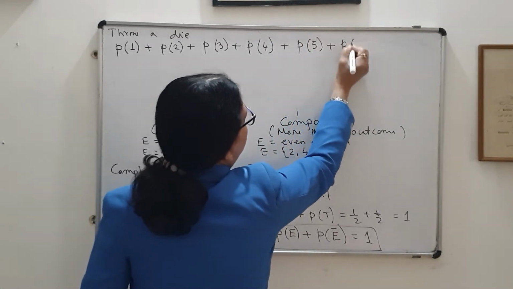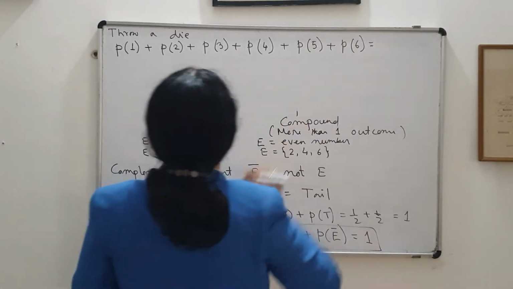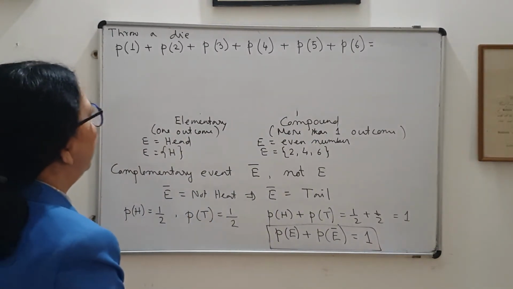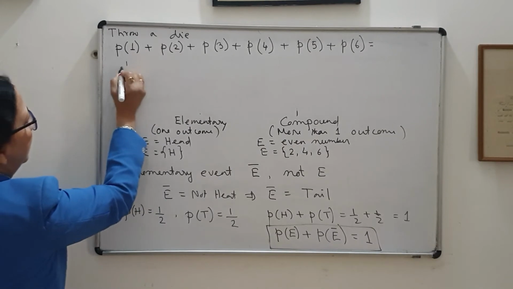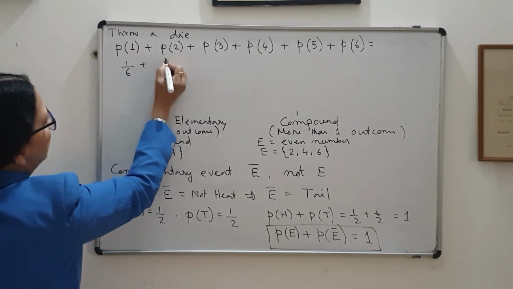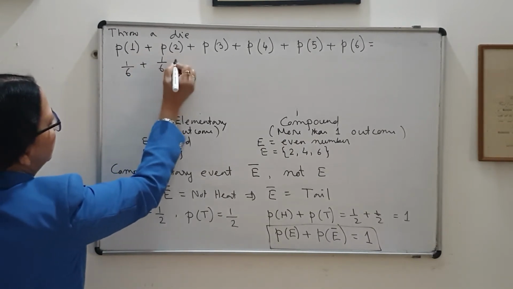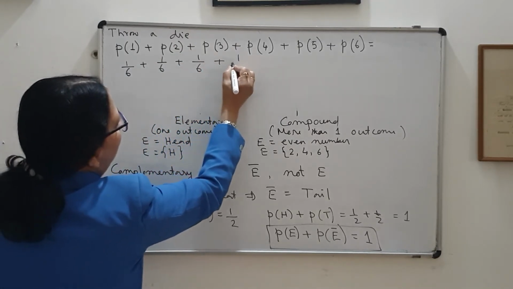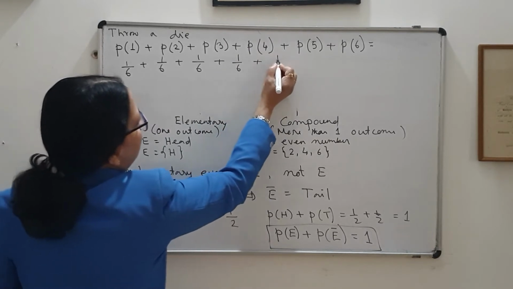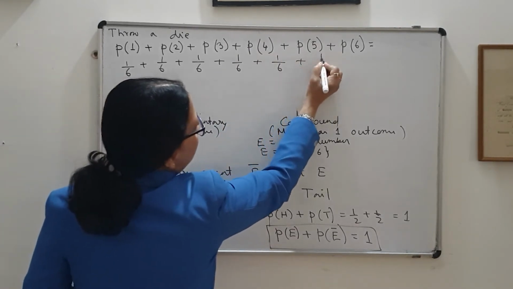There are 6 possible outcomes, so by the theoretical definition the probability of each will be 1 by 6. Only 1 is there, so 1 by 6. Only 2, only 3, only 4, only 5, only 6, each is also 1 by 6.